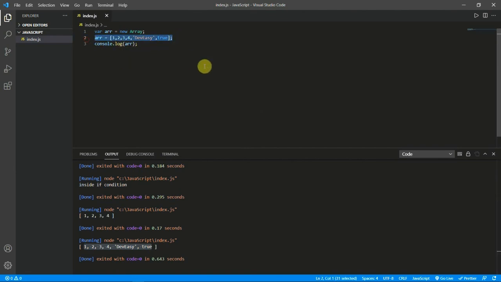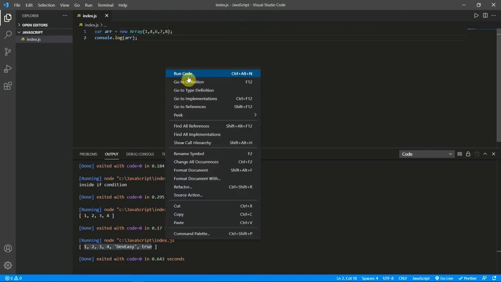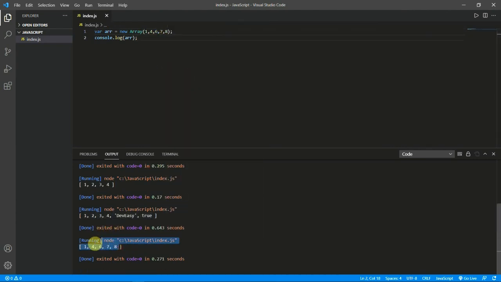Now there is another way to assign the values. So we will cancel it from here, and then inside a curly bracket, we can add the values. So 1, 4, 5, 7, 8. Now we will run the code. We got the values. Okay, there are many functions in arrays. You can explore them, like pop, push, reverse, sort, toString and all those. So you can explore them and try smart programs using all these basic concepts.